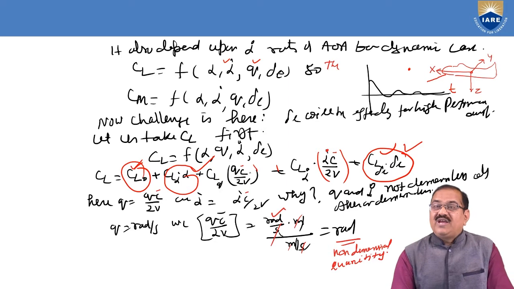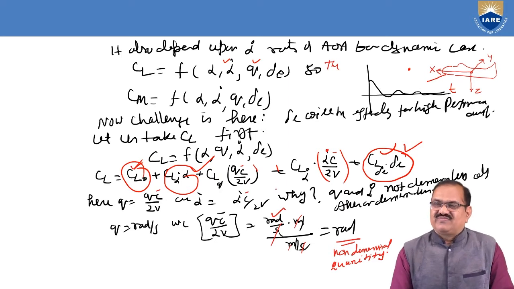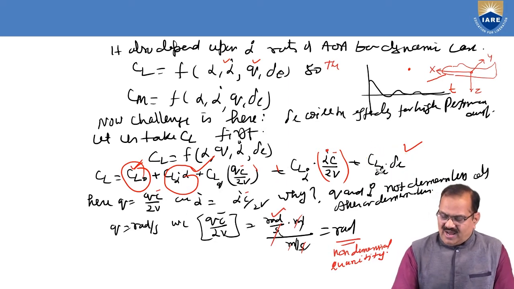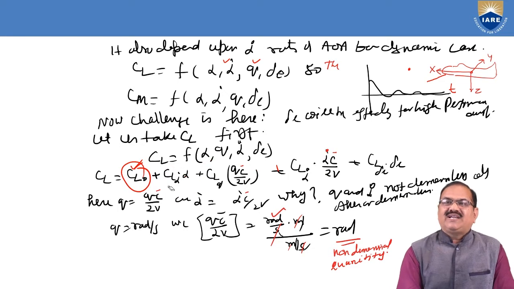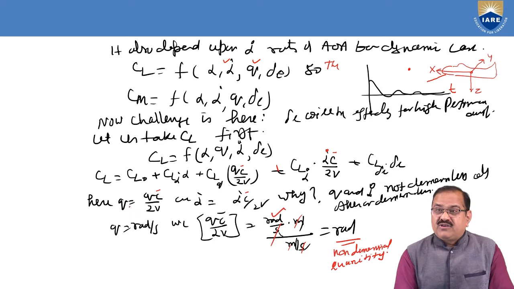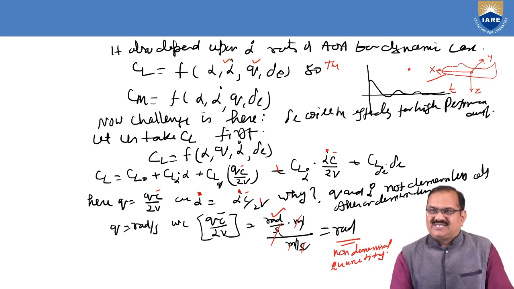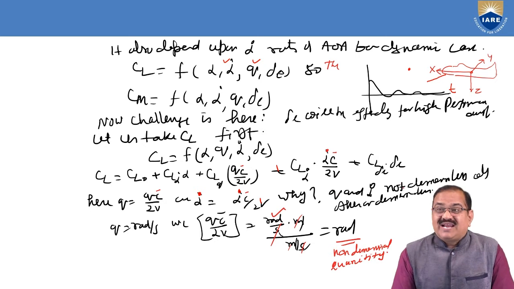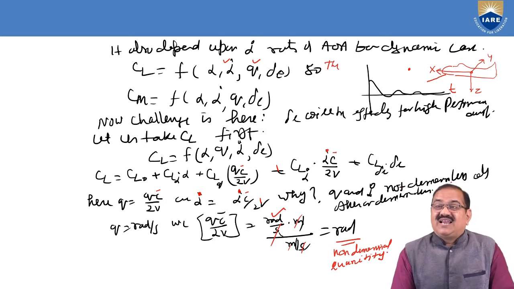Okay, so now we have to start with what this Q is. Our objective is to understand what Q is here. Q is made into Q C bar by 2V, and alpha dot is made into alpha dot C bar by 2V. Why are we making this? It is because we want to make a non-dimensionalized or dimensionless quantity.